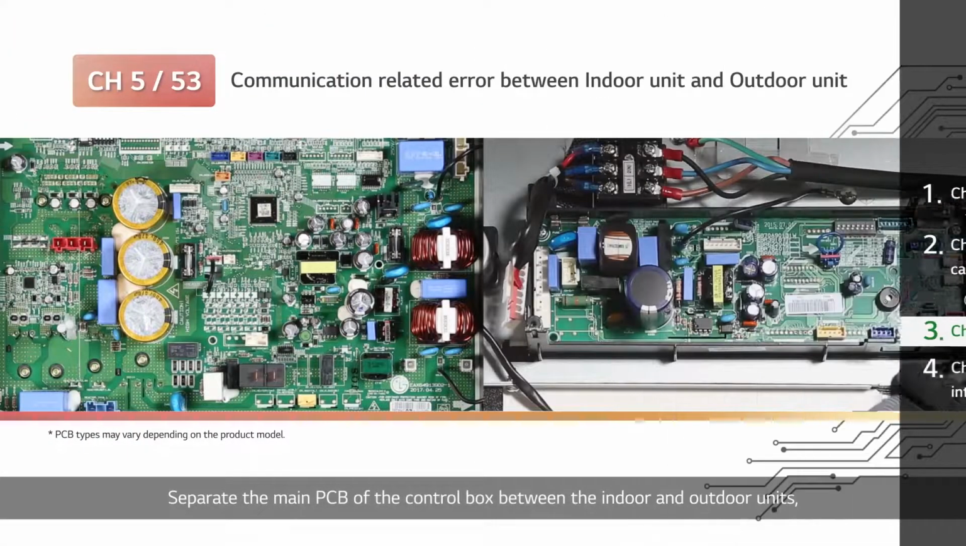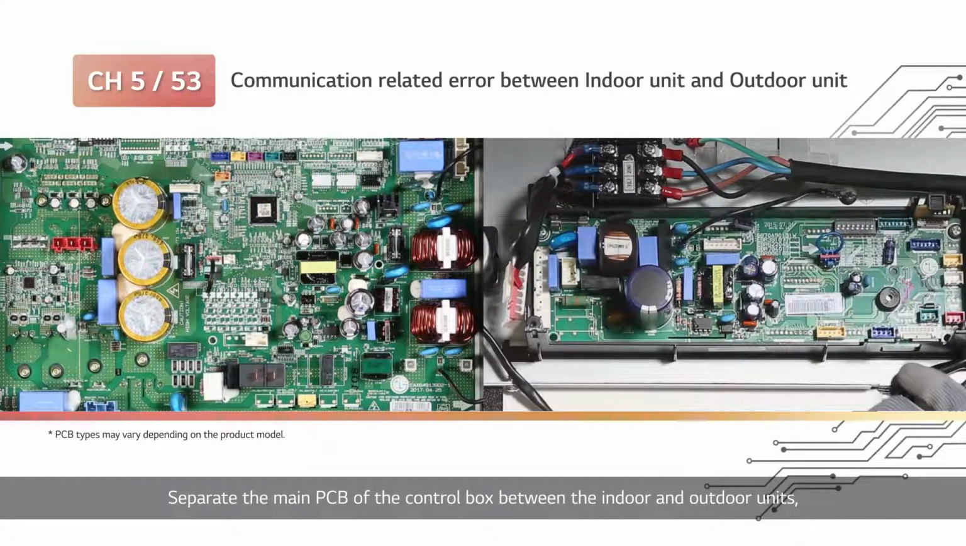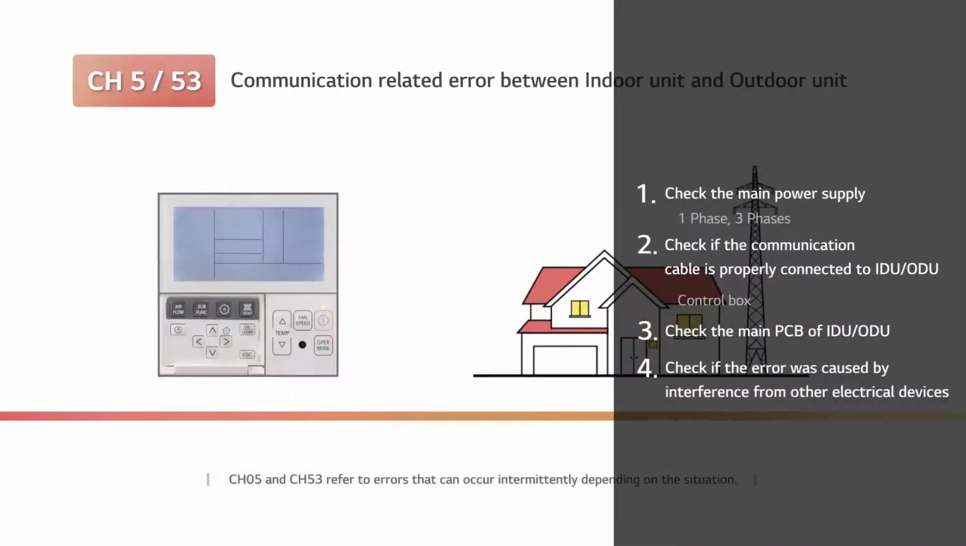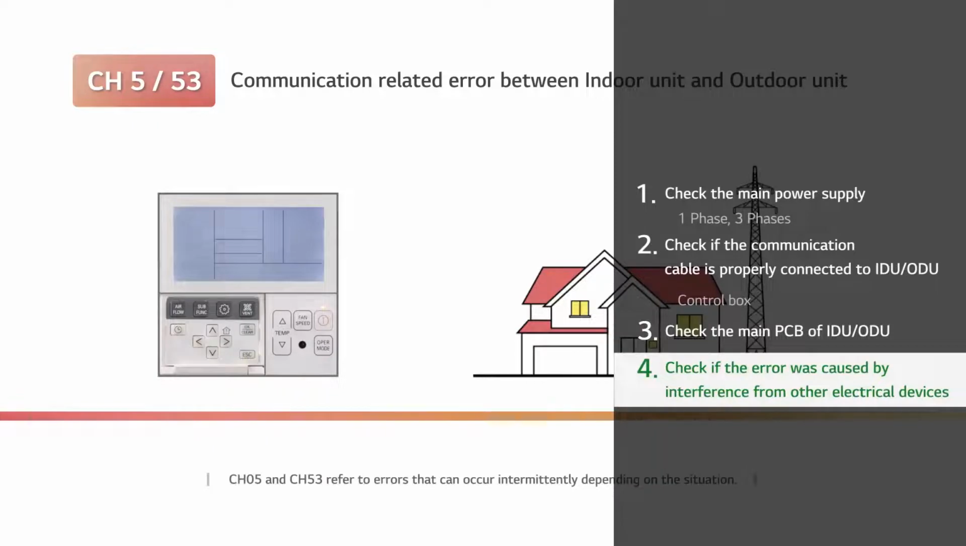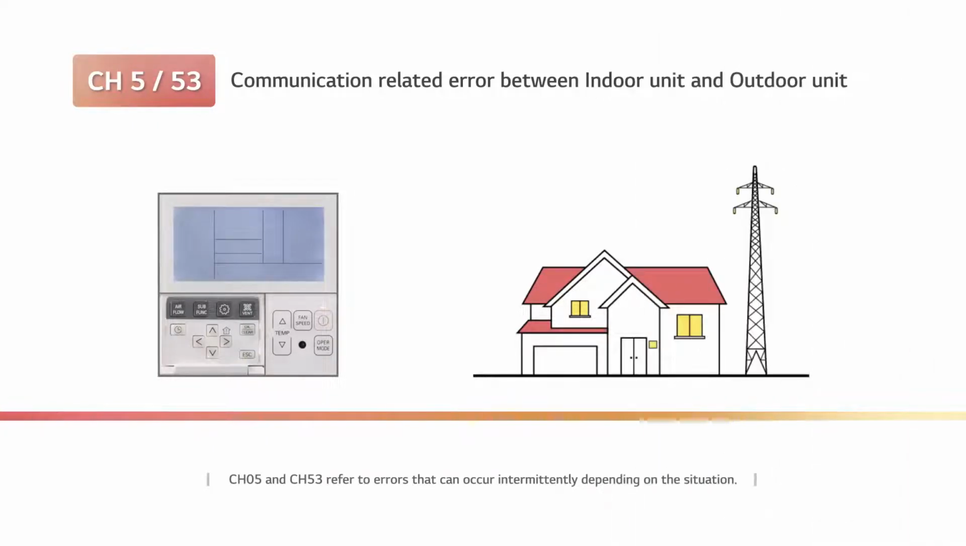Separate the main PCB of the control box between the indoor and outdoor units, and check for any abnormality such as carbonization and disconnected fuse. Channel 5 and Channel 53 refer to errors that can occur intermittently depending on the situation. In this case, the error might stem from a surrounding load.